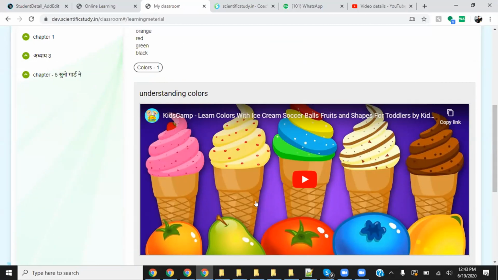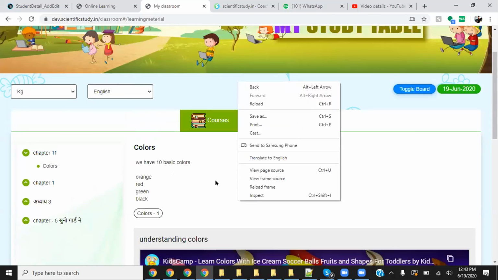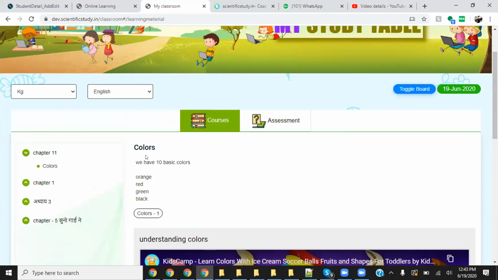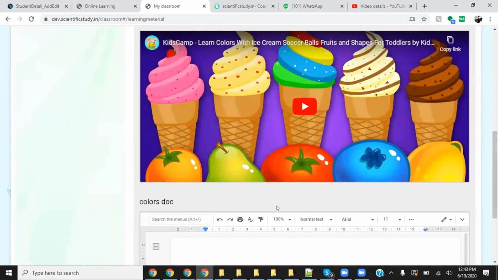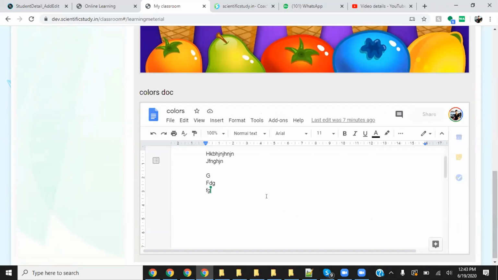We are going to do something, because you will not be able to copy-paste. You will not be able to do things like view source. You will not be able to copy like this. But definitely there are tons of things they can do, and tons of things that you can stop. And there are a few things that we are going to do in the near future, like this Word document. There is no way they can share this document, because there is no option. See this document? There is no option, nothing.